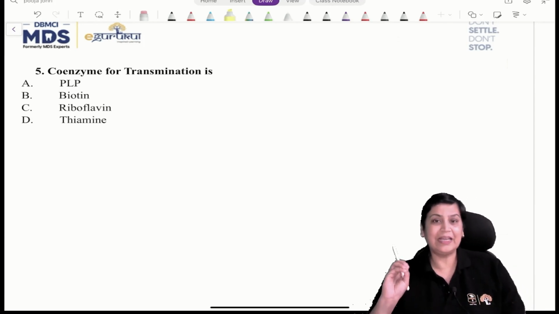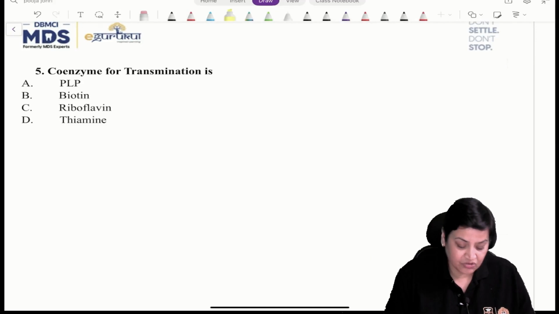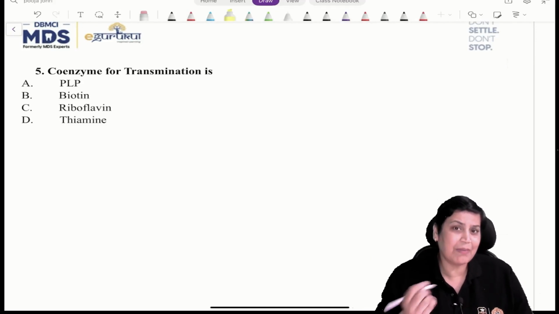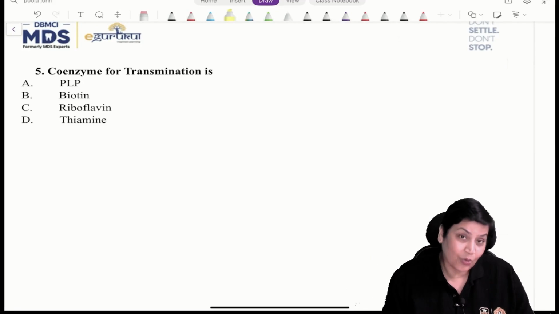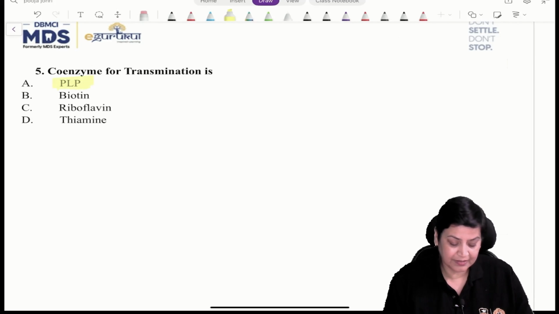You have to make a list of the enzymes along with the coenzymes. Transamination is the transfer of an amino group. So the coenzyme for transamination is B6. B6 is what? PLP. So the answer is PLP.